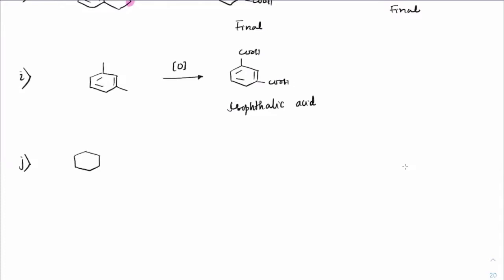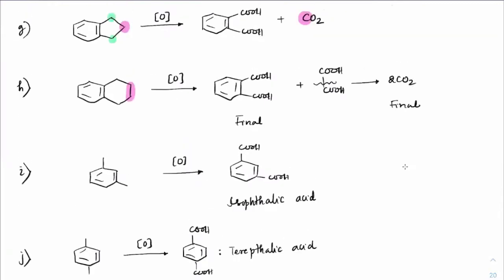Suppose if it is para to each other, which is paraxylene, on oxidation it will give us COOH and COOH. This is called terephthalic acid. So these are all the isomers of phthalic acid. Benzene dioic acid has 3 isomers: phthalic acid, terephthalic acid, and isophthalic acid.